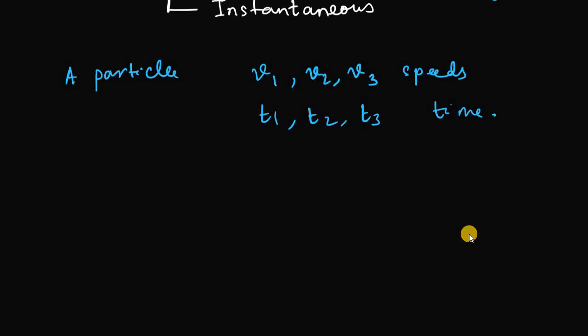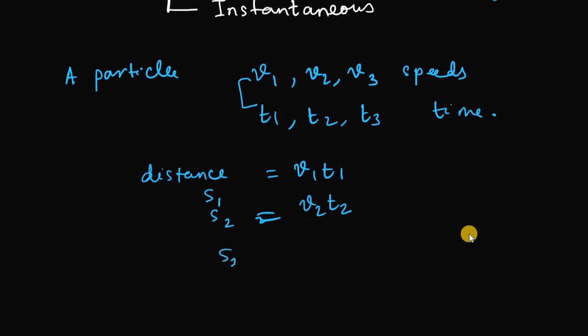So how will you deal with the distance part, how will you calculate the average speed? Are you going to add them up? No, you first have to decide what the distances will be. The distances will be v1 t1, v2 t2. You multiply these two to get the individual distances, s1 equals v1 t1, s2 equals v2 t2, and s3 equals v3 t3. So these will be the distances.